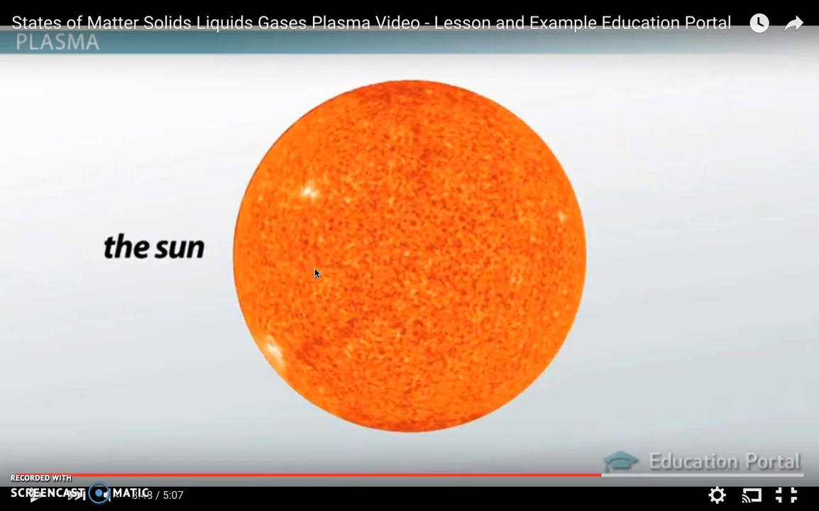And most stars are this form of plasma. Anything that's superheated is going to be this form of plasma. So basically all the matter in the universe is either planets or stars, mostly stars, and they are all made of plasma. So that's why the universe is mostly made of plasma.